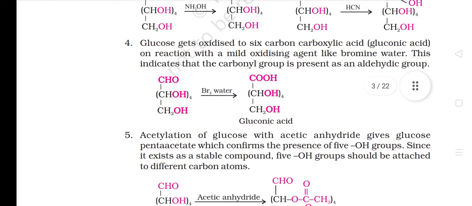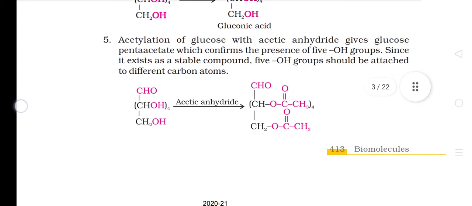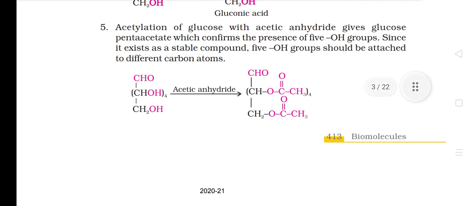4. Glucose gets oxidized to a 6-carbon carboxylic acid, gluconic acid, on reaction with a mild oxidizing agent like bromine water. This indicates that the carbonyl group is present as an aldehydic group. 5. Acetylation of glucose with acetic anhydride gives glucose pentaacetate, which confirms the presence of 5 OH groups. Since it exists as a stable compound, the 5 OH groups should be attached to different carbon atoms.